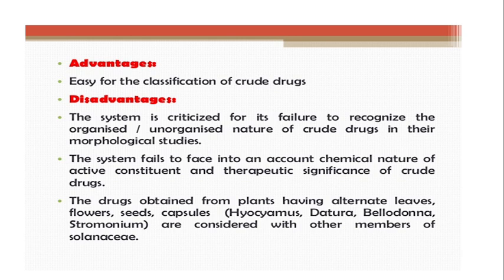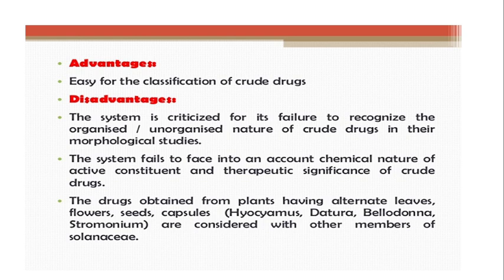Another is that the system failed to take into account the chemical nature of active constituents and therapeutic significance of the crude drug, because we are classifying the crude drug. It is not a simple botanical classification, because it is a classification of crude drug. So the main purpose of a crude drug is its therapeutic effect, and what are the constituents which are giving that particular effect. So these 2 points are very important when the drugs are used for medicinal purposes. For that reason, it will fail to give the information about the active constituent and therapeutic significance of the drug.